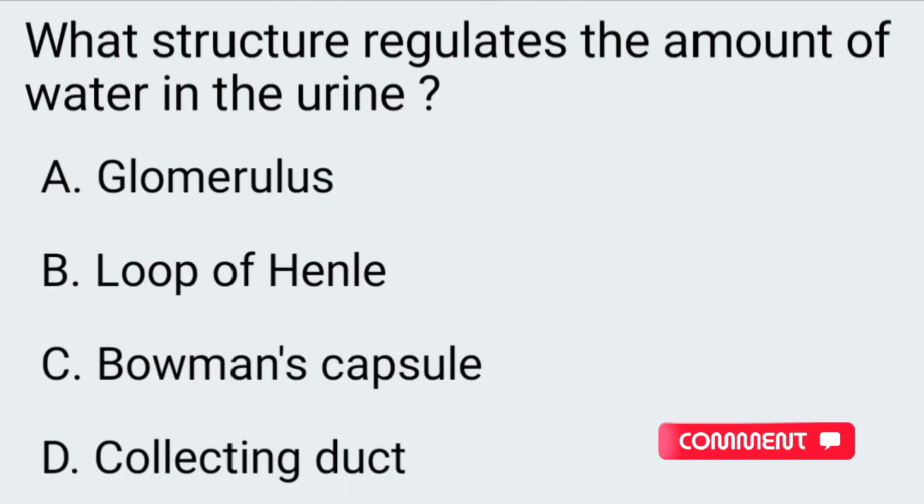Next question. What structure regulates the amount of water in the urine? A. Glomerulus, B. Loop of Henle, C. Bowman's capsule, D. Collecting duct. The correct answer is option D, collecting duct.